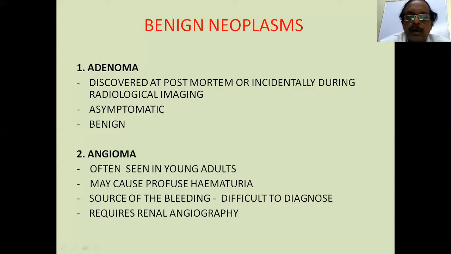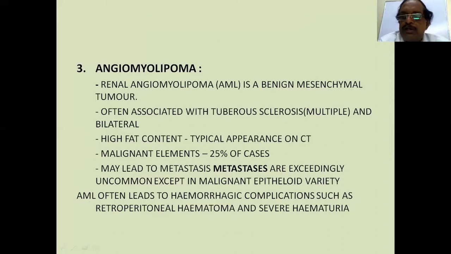In completing the topic, one benign tumor which is important is angiomyolipoma. As the name itself suggests, there are angiomatous elements, myogenic elements, and lipomatous elements in the histology. It's a benign mesenchymal tumor. Usually it occurs singly, but it is associated with a condition called tuberous sclerosis, a congenital neurological malformation, wherein there can be bilateral and multiple angiomyolipomas.